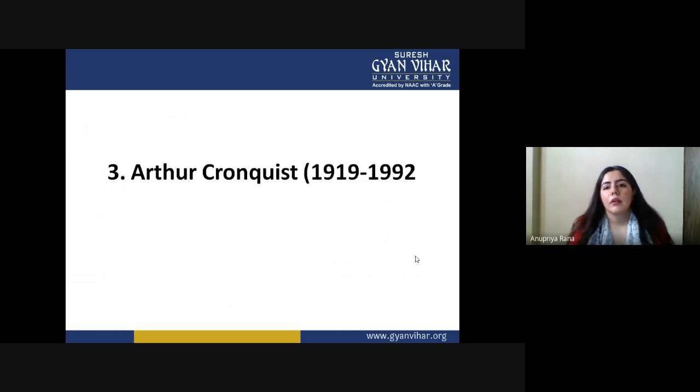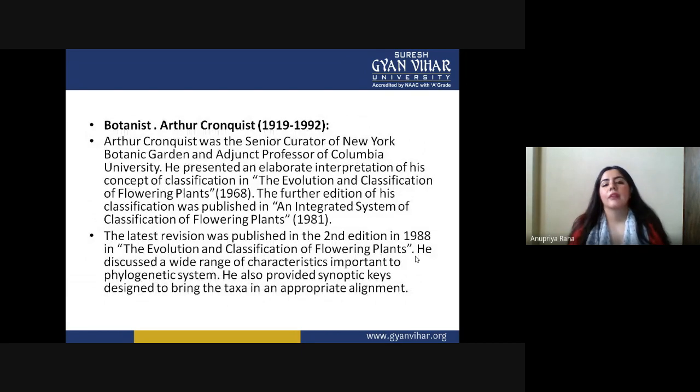Third one, the phylogenetic classification that was given by Arthur Cronquist. He lived from 1919 to 1992. Now, the botanist Arthur Cronquist was a senior curator of the New York Botanical Garden and adjunct professor at Columbia University. The New York Botanical Garden also has a very wide and diverse range of plants inside it. They also have a very famous herbarium.